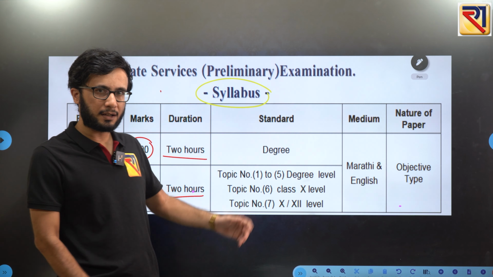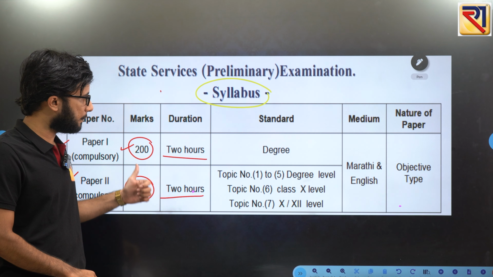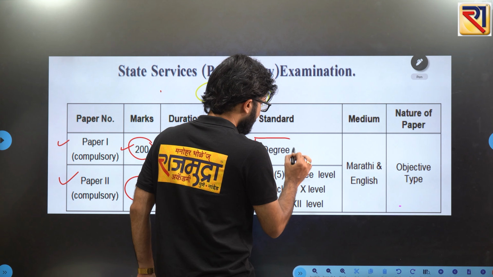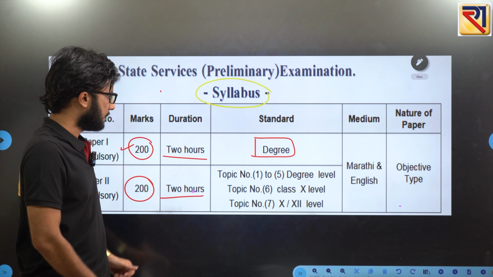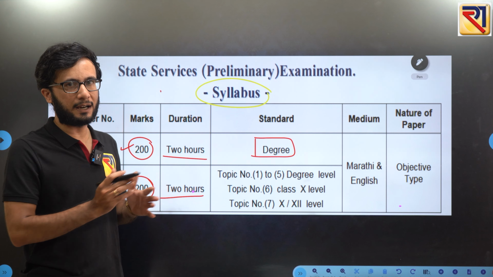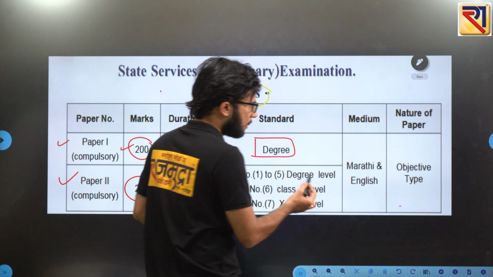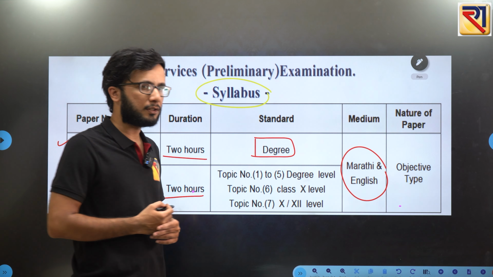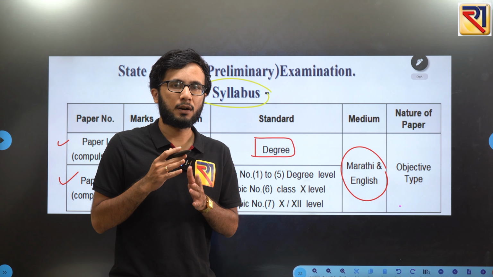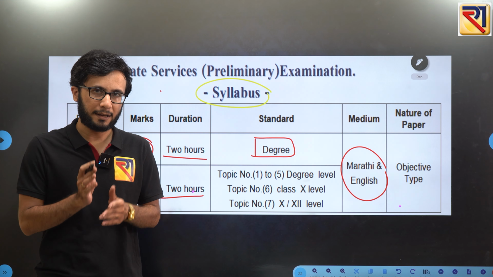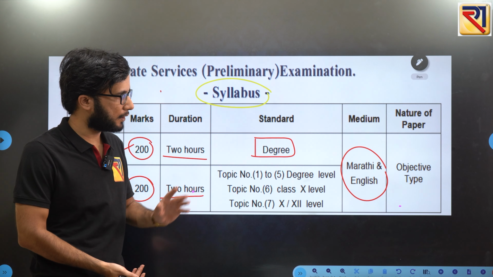And then they have also mentioned the standard: the questions asked in your prelims examination will be of degree level. On the other side, there are some specific points given for the second paper, that is CSAT, which we will be discussing in separate lectures also. But overall, the questions that will be asked in your paper will be printed in 2 languages. First you will have the question printed in Marathi, and then after that in English. So Marathi and English, these 2 languages will be there for your question.